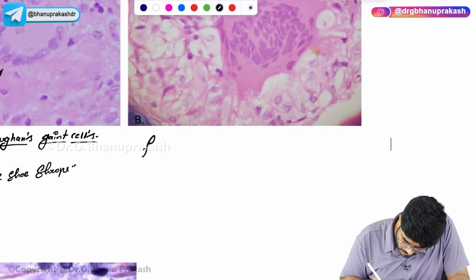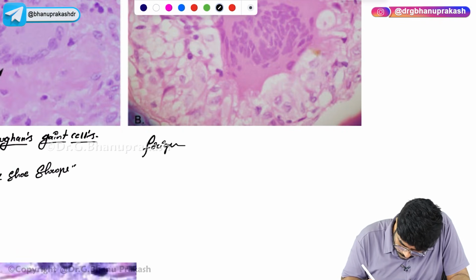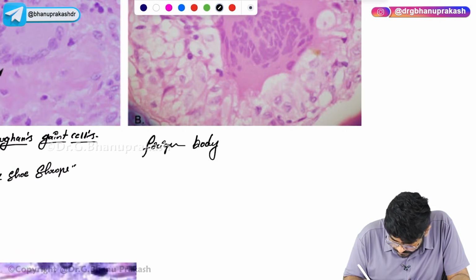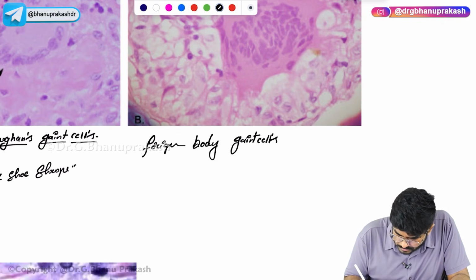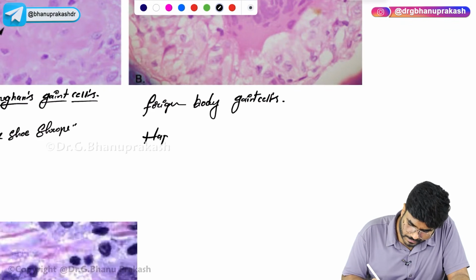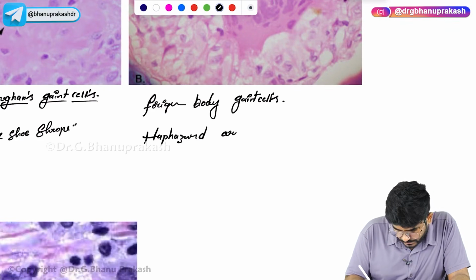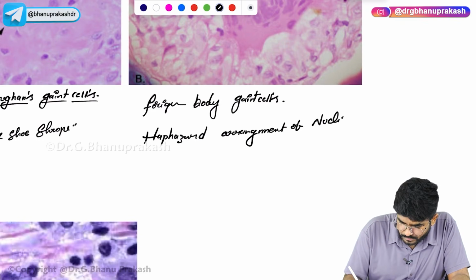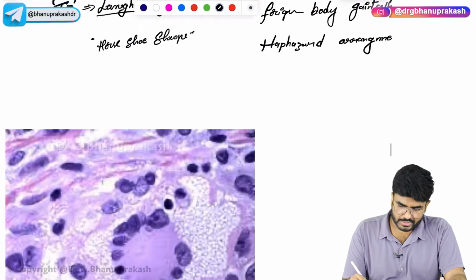Let me write here, foreign body giant cells. So, what will you see in the foreign body giant cells? Haphazard arrangement of the nuclei is going to be seen.